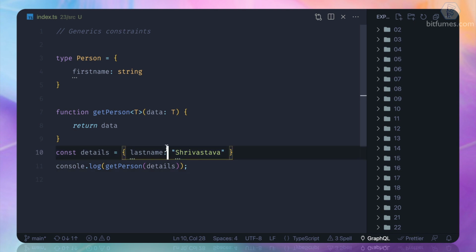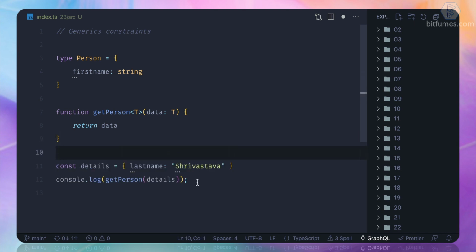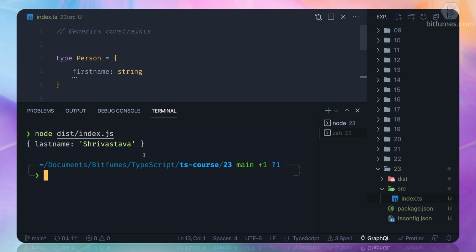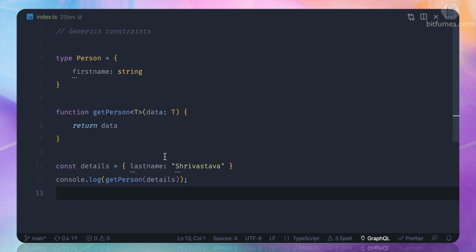Now see, everything is absolutely fine. TypeScript is having no error, and I'm on line 23, so that means I can just go and run this, and I'm getting the last name. But I want to force to have the first name inside the getPerson.